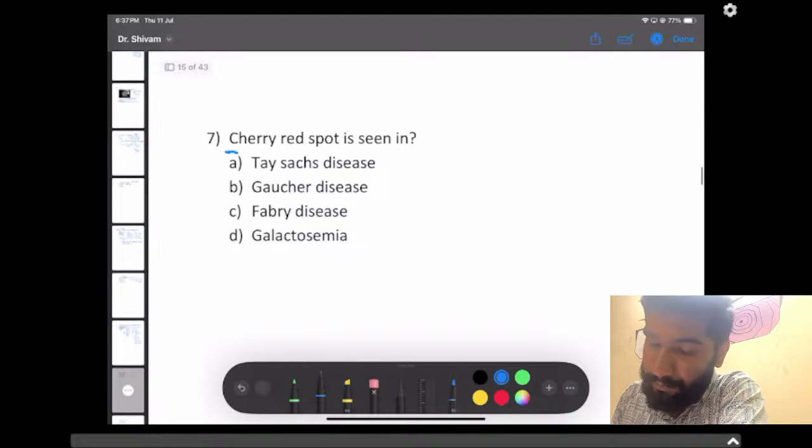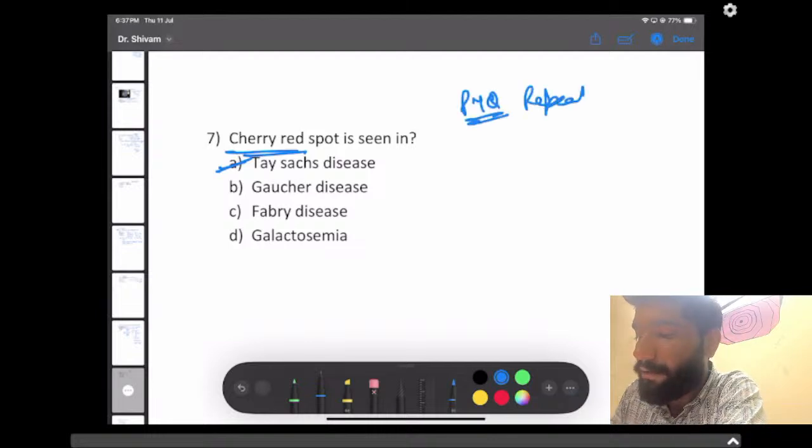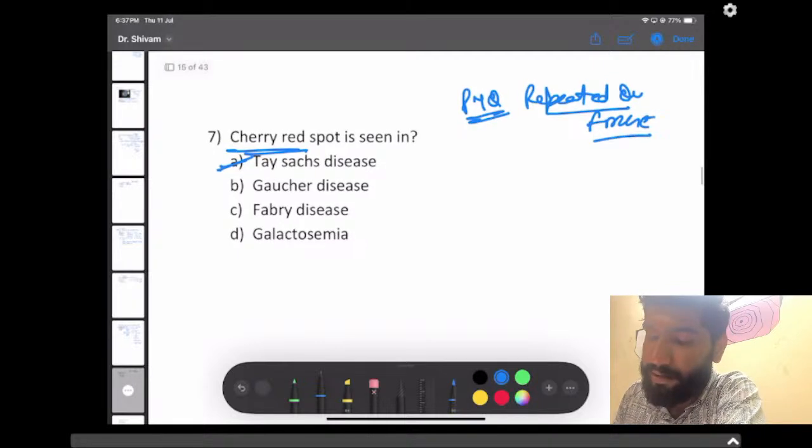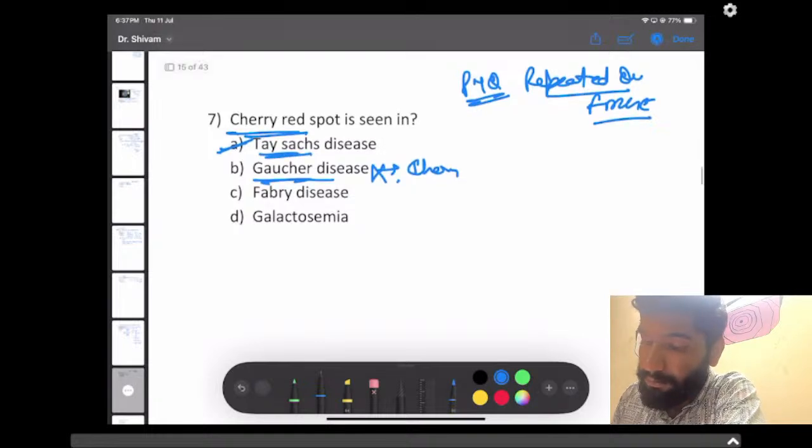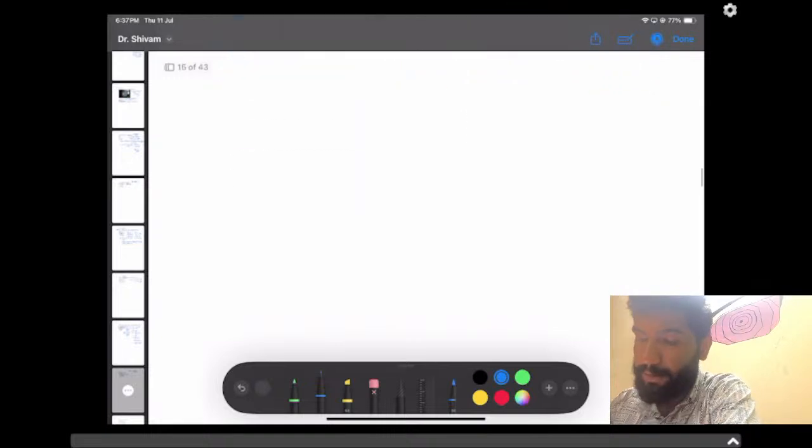Cherry red spot. As we all know, cherry red spot is seen in Tay-Sachs disease. This is a PYQ, a many times repeated question of FMG as well as other exams. This you can't do wrong. Tay-Sachs disease, cherry red spot is seen. It is also seen in Gaucher disease also. But the most specific answer here would be Tay-Sachs only, not the Gaucher. So let's begin the next question.